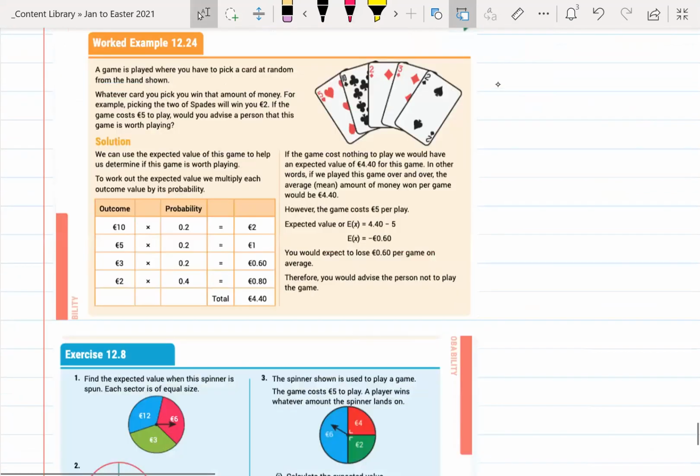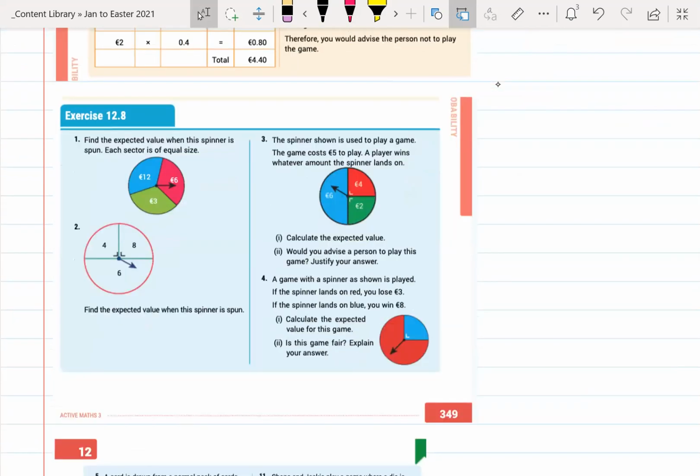There's another example. Okay, I'm not going to go through that. I don't want this video to drag out. I'll do question 1 quickly here, and then I'll give you some work to do for tomorrow.